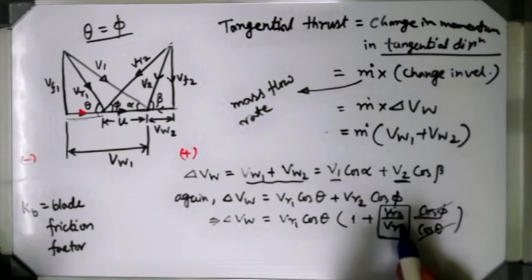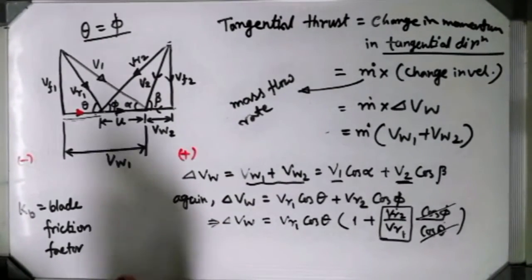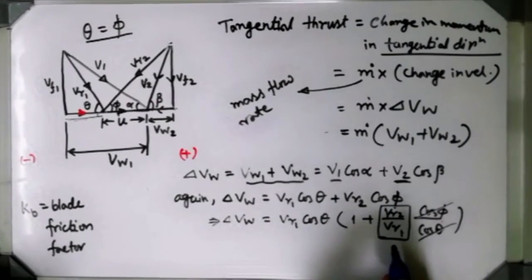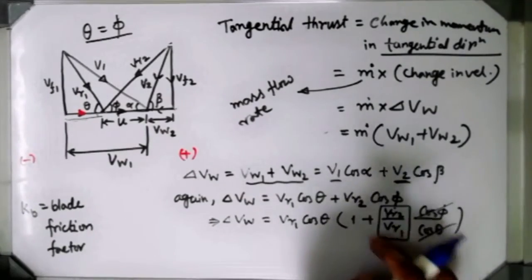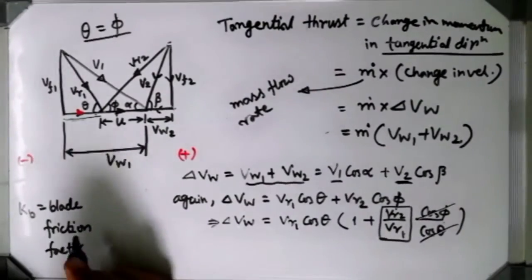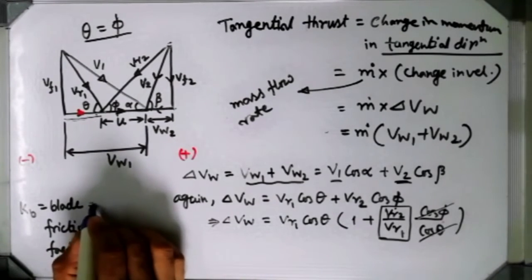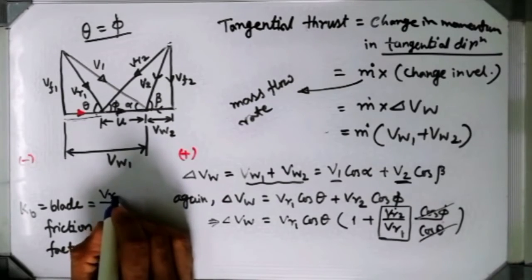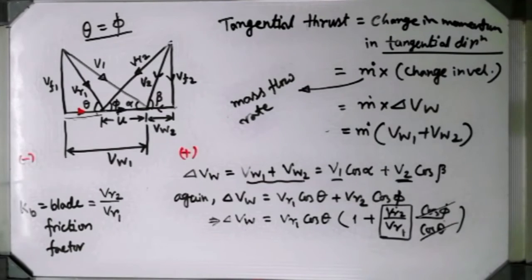Because VR2, the velocity at the outlet of the blade, will obviously drop due to the friction of the blade, and this ratio gives you a sense of how much dropping there is due to the friction. That's why this factor is known as the blade friction factor. It is represented by Kb, and it is nothing but VR2 by VR1.